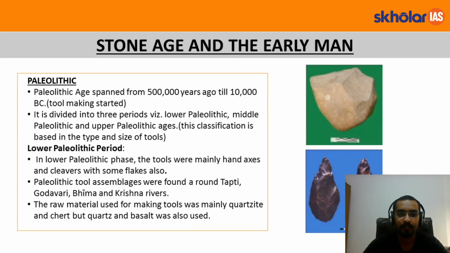Another thing that comes to mind is what these tools were made of, or what the raw material used for making these tools was. The raw material mainly used was quartzite and chert, but sometimes quartz and basalt were also used. Just keep that in mind. It's important from the point of view of your preliminary examination. They can ask one of these statements in the questions, so just keep this in mind.